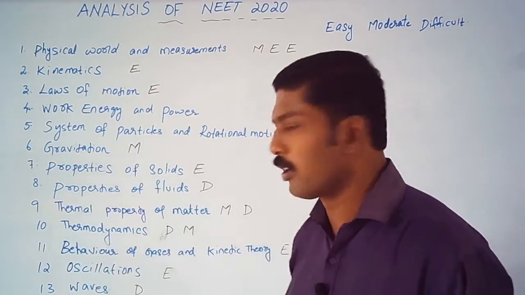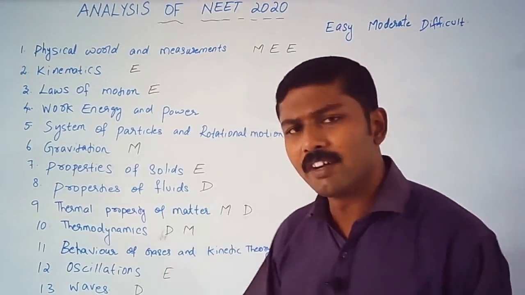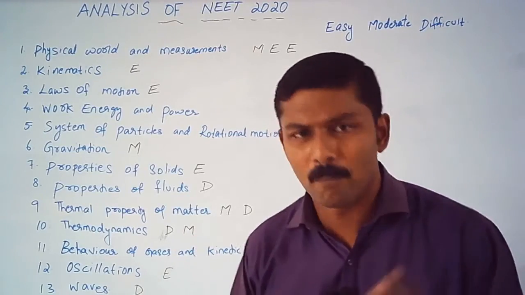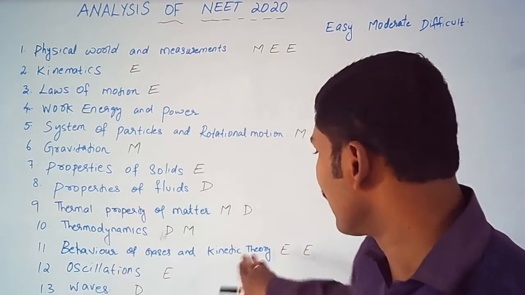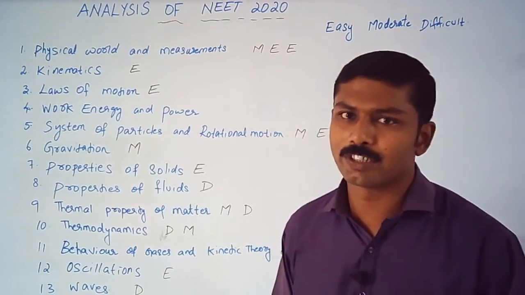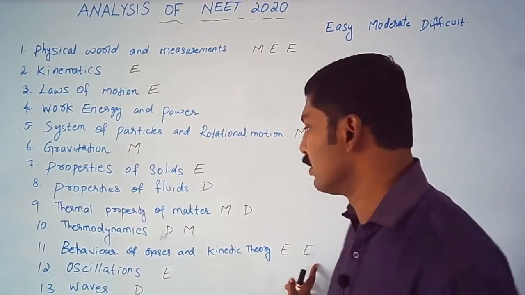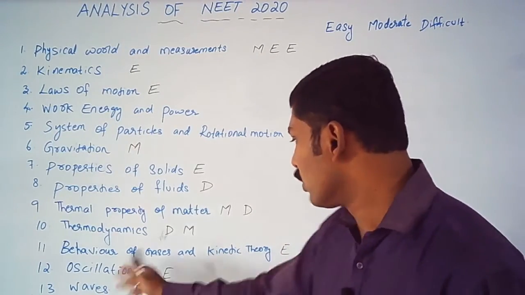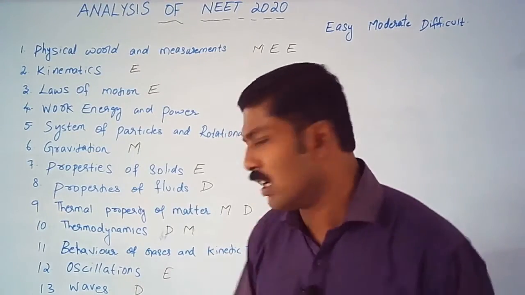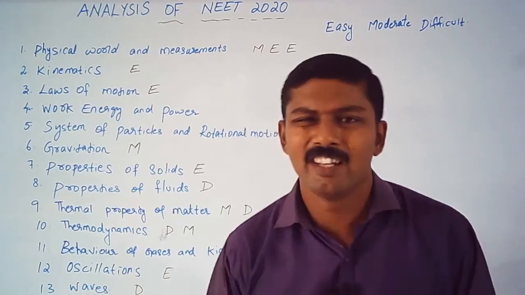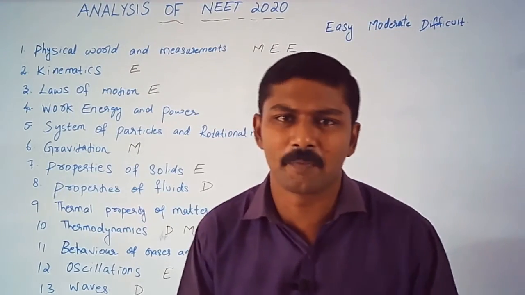Coming back to thermodynamics, it had two questions. One was a difficult level question and the other one was a moderate level question. Now coming to behavior of gases and kinetic theory, kinetic theory did have two questions this year. Both were easy level questions. Now oscillations and waves. Oscillation has one question which was easy level, and the other one was from waves, which was a little difficult, which doesn't mean that it is difficult, it is just a little time consuming.